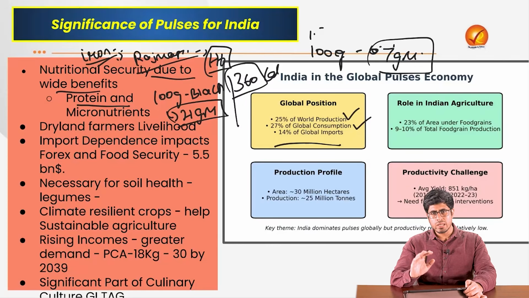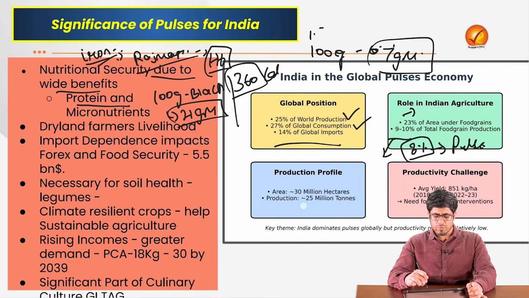If we talk about its role in the Indian agriculture sector, with respect to production, it is occupying around 20 to 23% of India's total area under food grains, and it is producing around 8 to 10% of the production. It is written 9 to 10, but of late, as you would see in this slide, the production has very recently declined. So the number is around 8% of the total food grain production contributed by pulses. If we talk about the profile of our country, we are producing around 25 million tons, or around 250 lakh tons, of pulses every year by occupying around 30 million hectares of area.